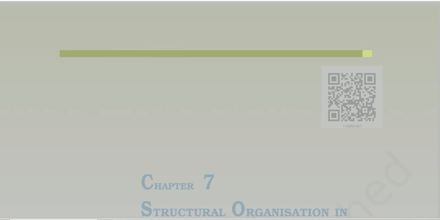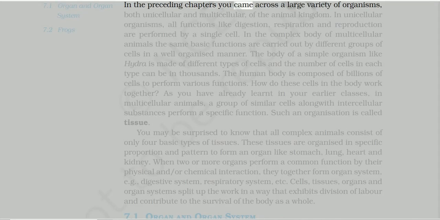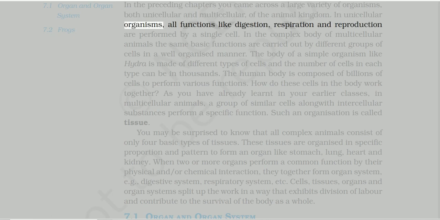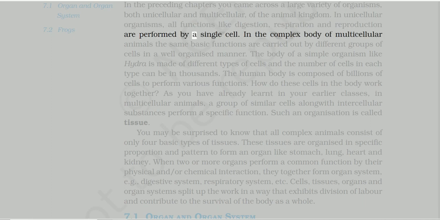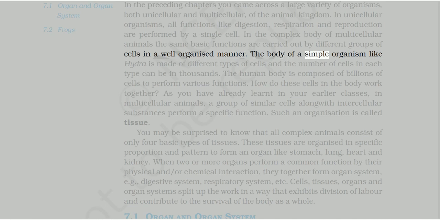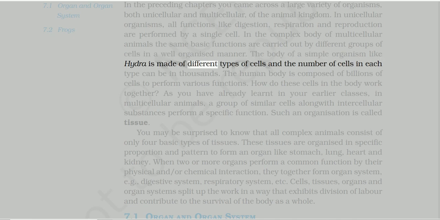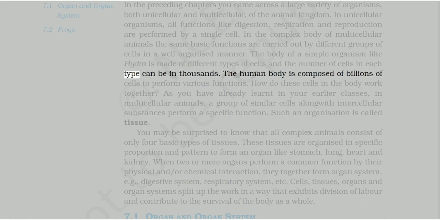Animals. In the preceding chapters you came across a large variety of organisms, both unicellular and multicellular, of the animal kingdom. In unicellular organisms, all functions like digestion, respiration and reproduction are performed by a single cell. In the complex body of multicellular animals the same basic functions are carried out by different groups of cells in a well-organized manner. The body of a simple organism like Hydra is made of different types of cells and the number of cells in each type can be in thousands. The human body is composed of billions of cells to perform various functions.